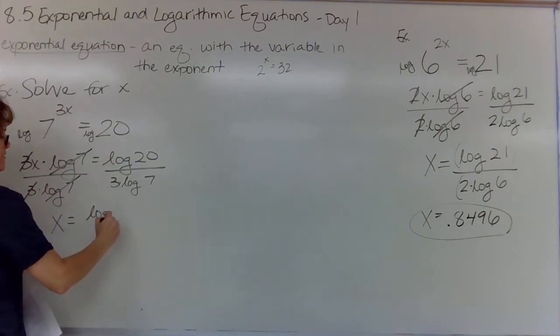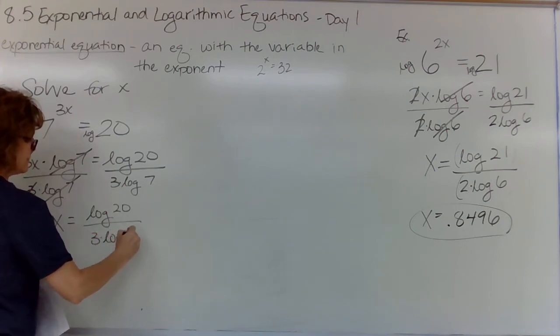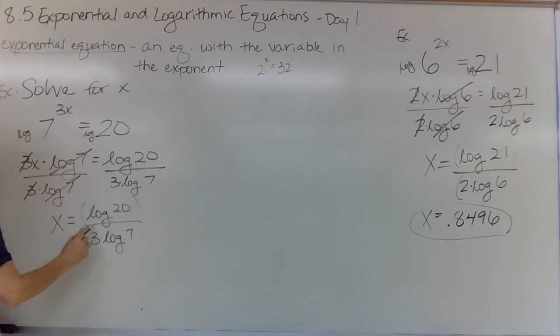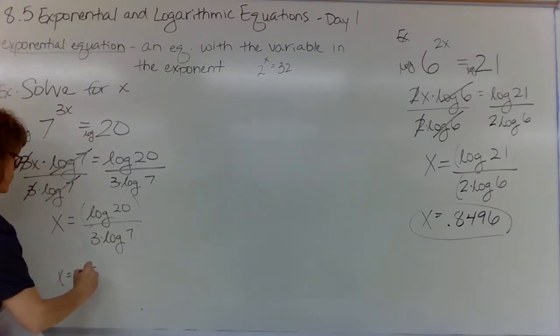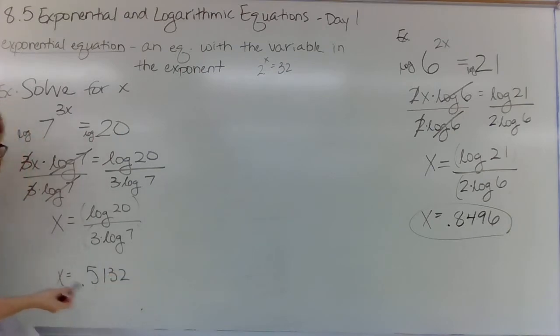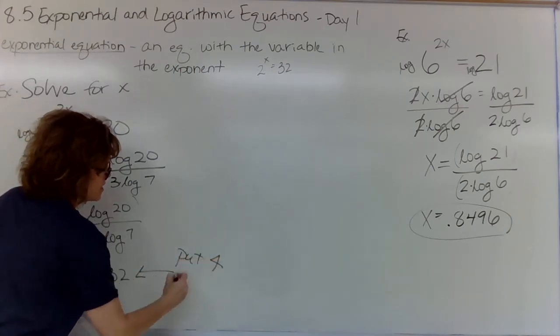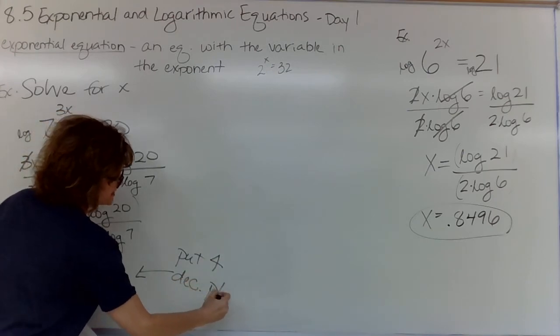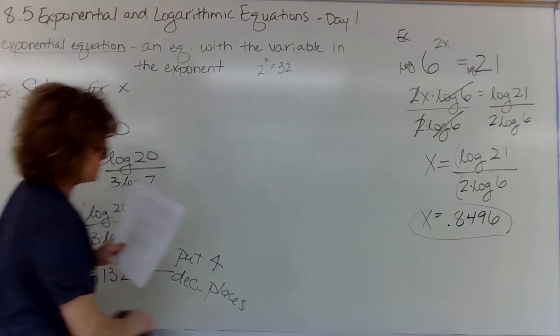So this right here is what you type into your calculator. Parentheses around the top, parentheses around the bottom, or else your calculator might mess stuff up. This should turn out to be approximately 0.5132. Let's go with 4 decimal places. Put 4 decimal places. Okay? All right, so now here's how they get even more exciting.